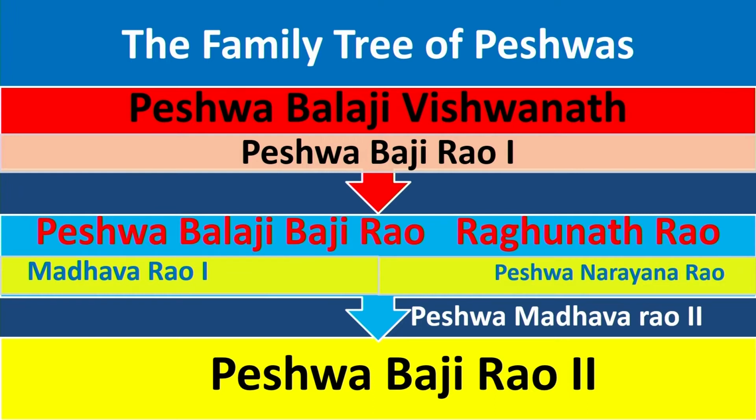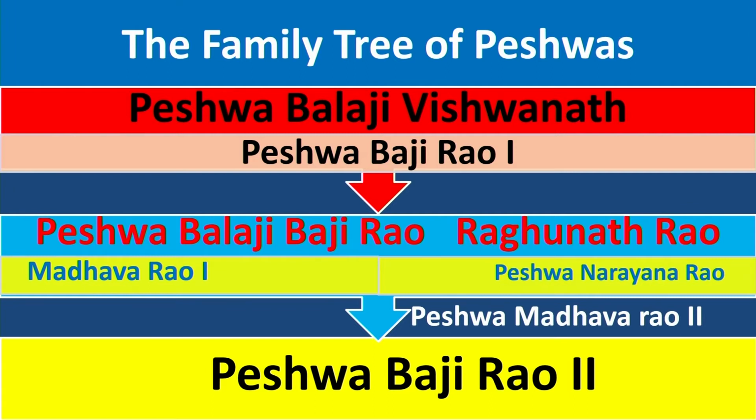Balaji Bajirao was the elder son of Bajirao I. So, Balaji Bajirao became the Peshwa. After Balaji Bajirao, his son Madhavrao I became the Peshwa. Since Madhavrao I did not have a male child, his brother Narayan Rao came to power. That means Narayan Rao became the Peshwa.